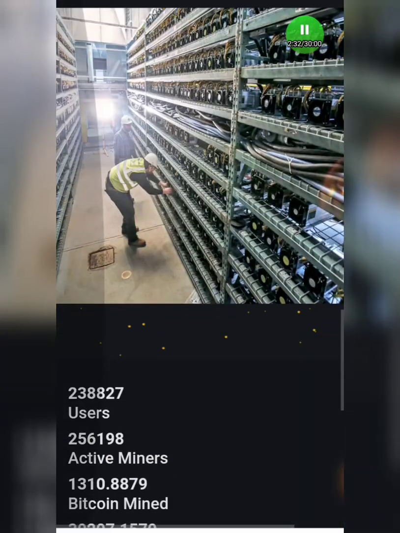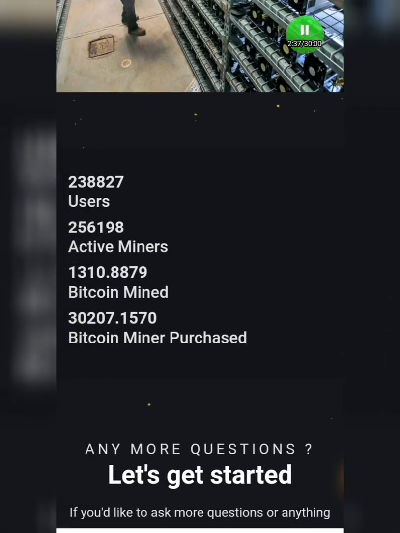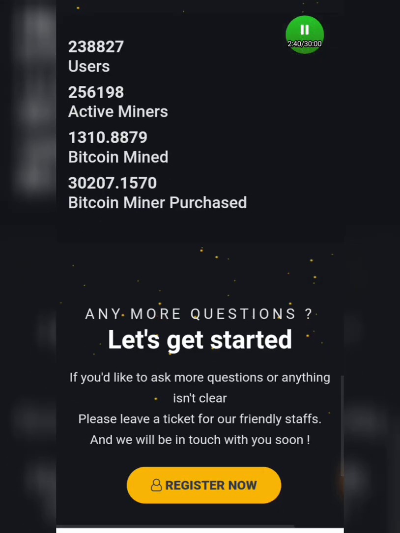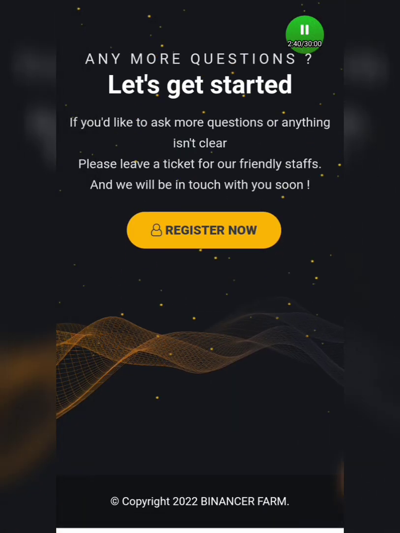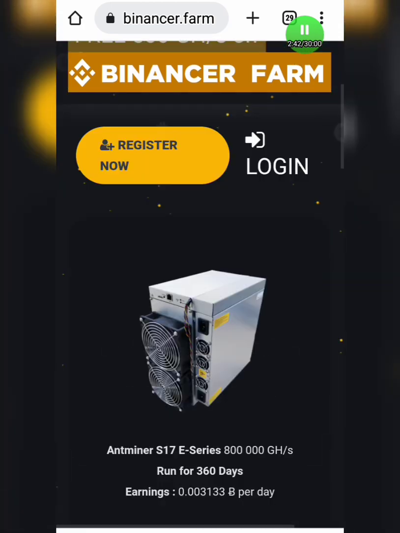But guys, as I'm not a financial advisor, I encourage all of you to do background research on this app. As you can see, it has about 238,000 users, and you can see the active users, the amount of Bitcoin mined, and a lot of things on this app. When I scroll down, you can see they have a lot of reviews, which shows this app is very legit.